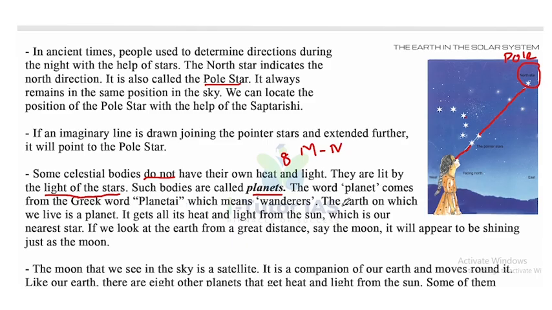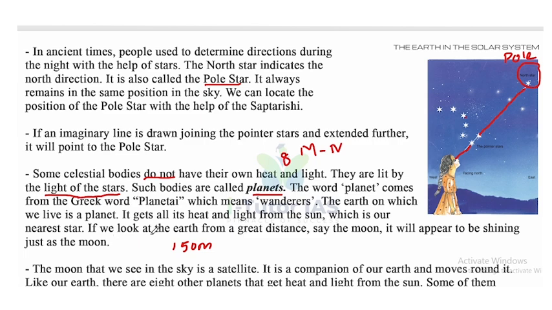The earth on which we live is a planet. It is the 3rd planet distant from the sun. It gets all its heat and light from the sun, which is our nearest star. It is about 150 million kilometers away from the earth. If we look at the earth from a great distance, say from the moon, it will appear to be shining just as the moon.